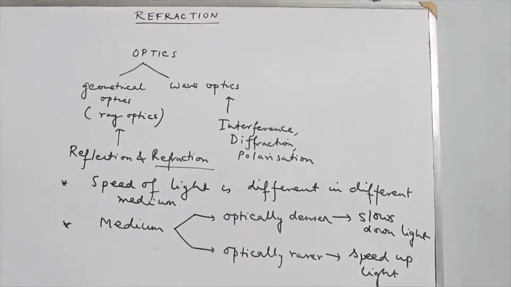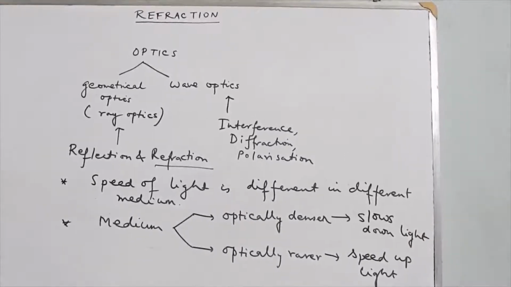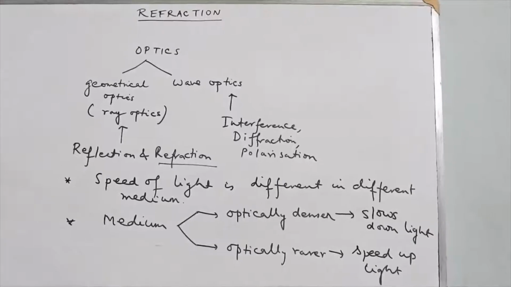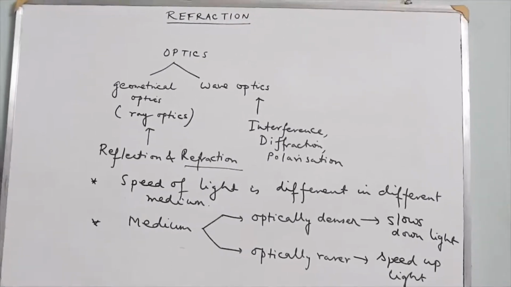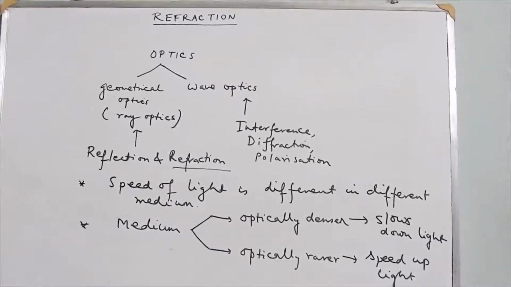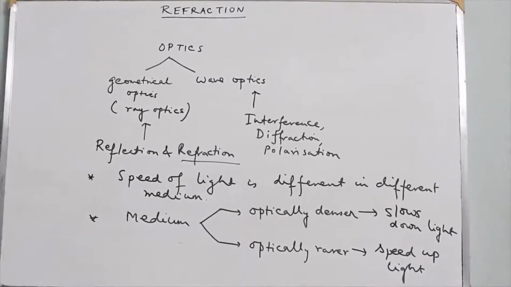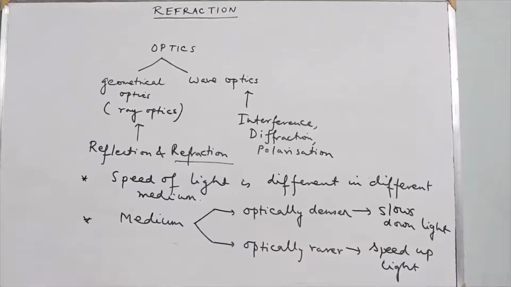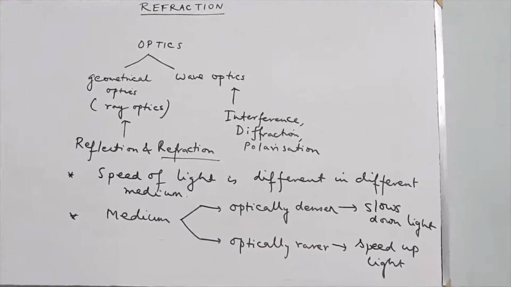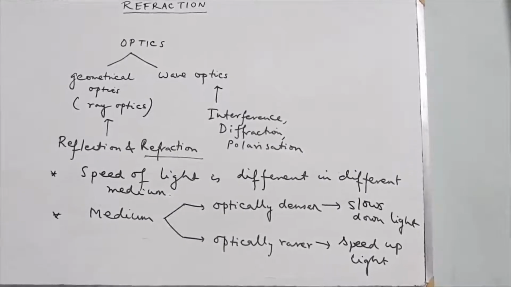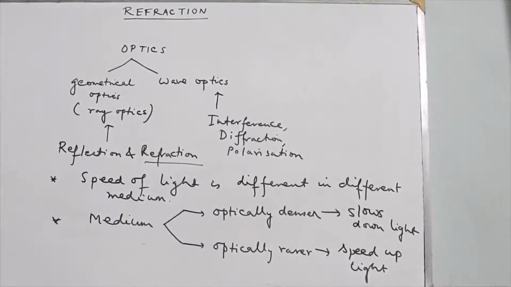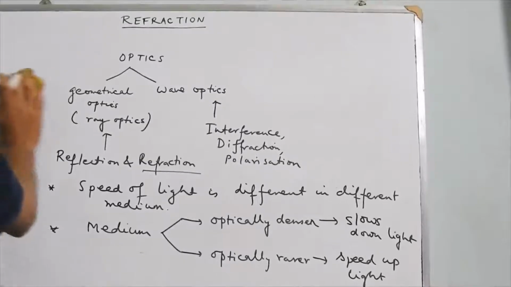Now, when light travels from one medium to another, it does not follow its preferred path. The path of the light actually changes when it is at the boundary of two medium. So at the boundary of two medium, light suffers both reflection and refraction, provided the medium on either side of the boundary is transparent.